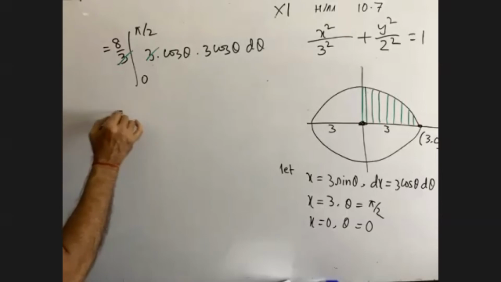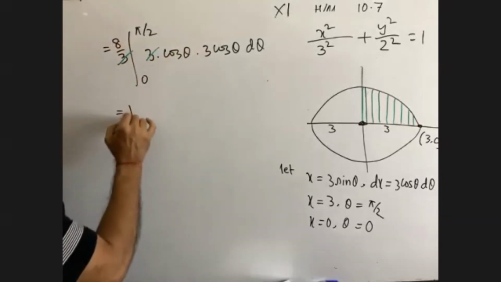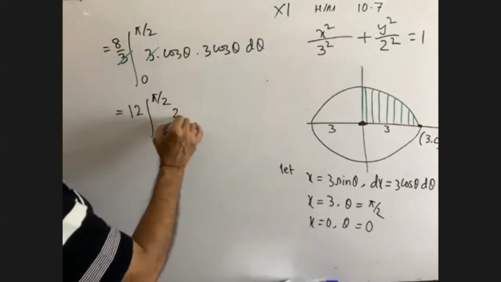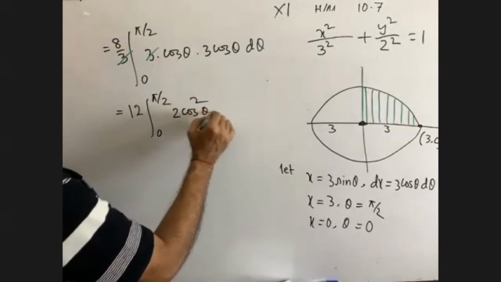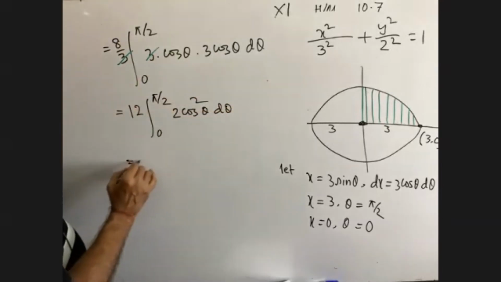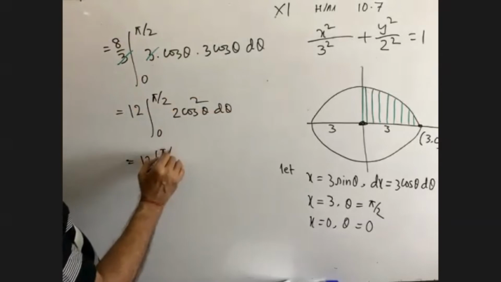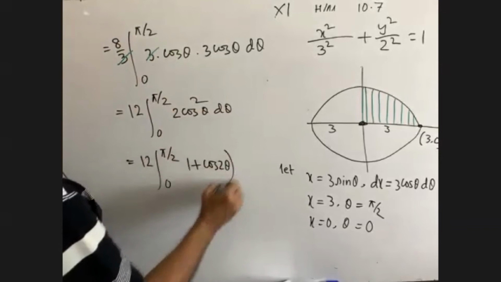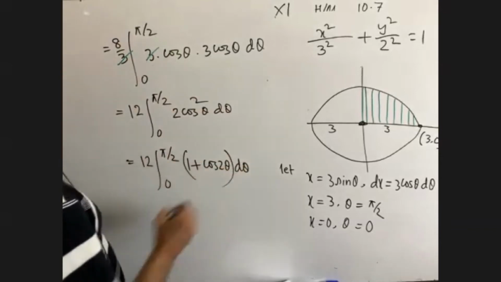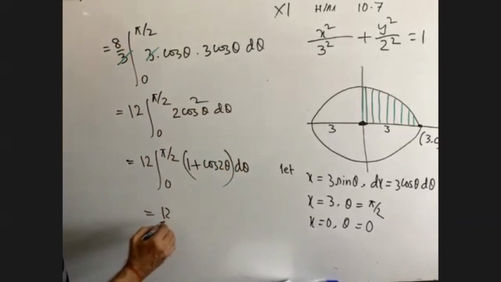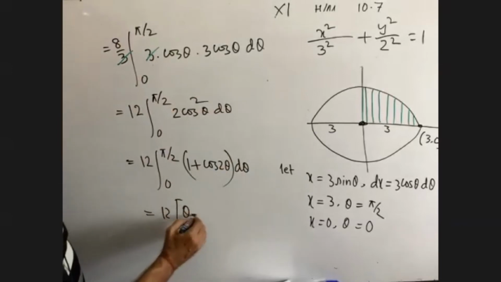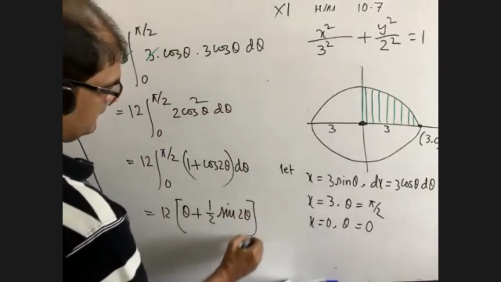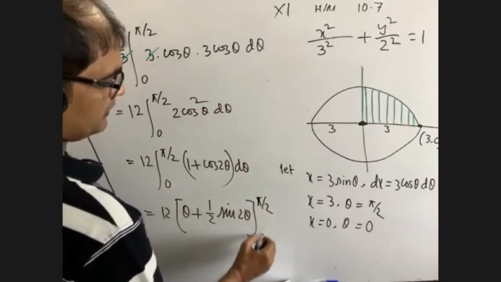So 3 into 8 is 24, that is 12 integral from 0 to pi by 2 of 2 cos square theta d theta. That means 12 integral of 1 plus cos 2 theta d theta. That means 12 times the bracket theta plus half sine 2 theta, from 0 to pi by 2.